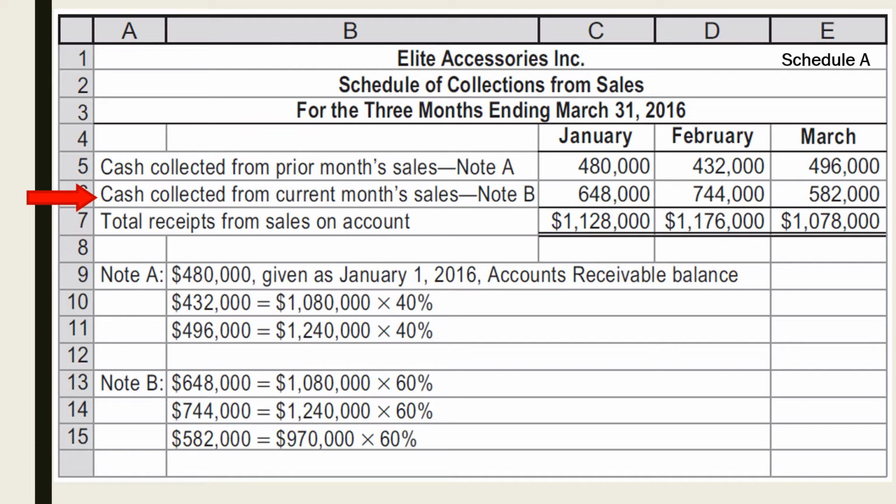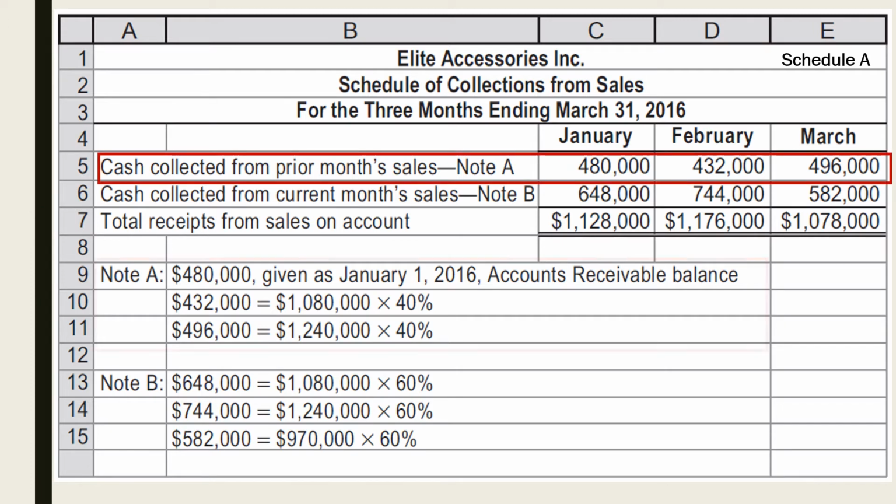We could tailor our presentation of this schedule depending on the collection history of a company. There might be instances wherein the company would be able to collect cash from their sales up to 3 months or maybe more. Let us now see the values indicated in cash collected from the prior month's sales, and the computation shown in Note A.